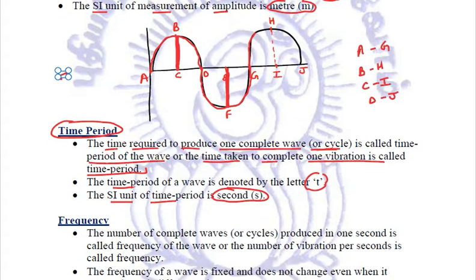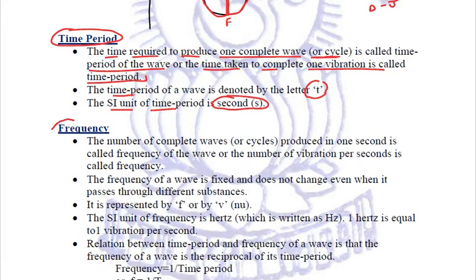The next characteristic is the frequency, quite important. What is the frequency? It is the number of complete waves or the number of complete cycles which are produced in 1 second. That is called the frequency of the wave.